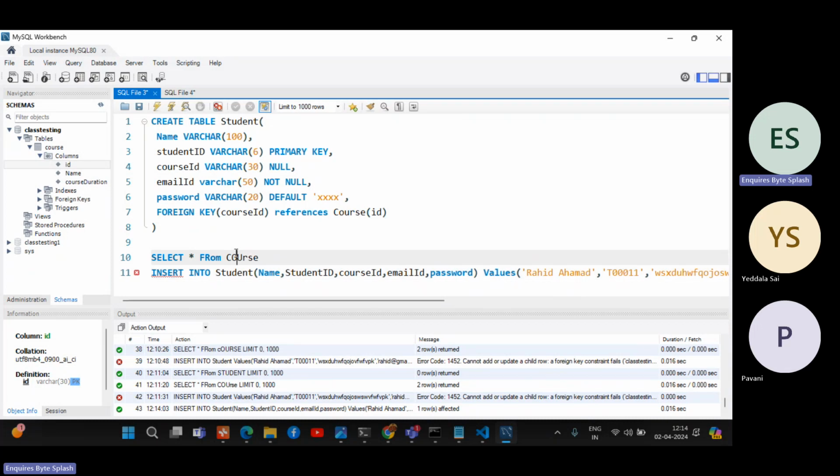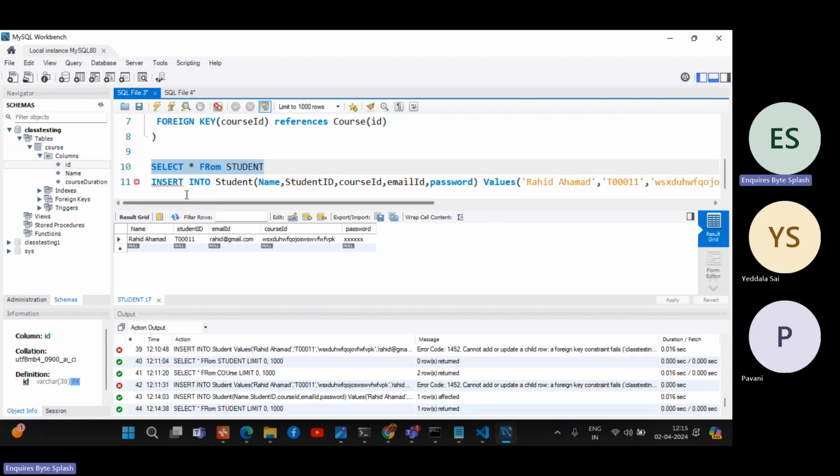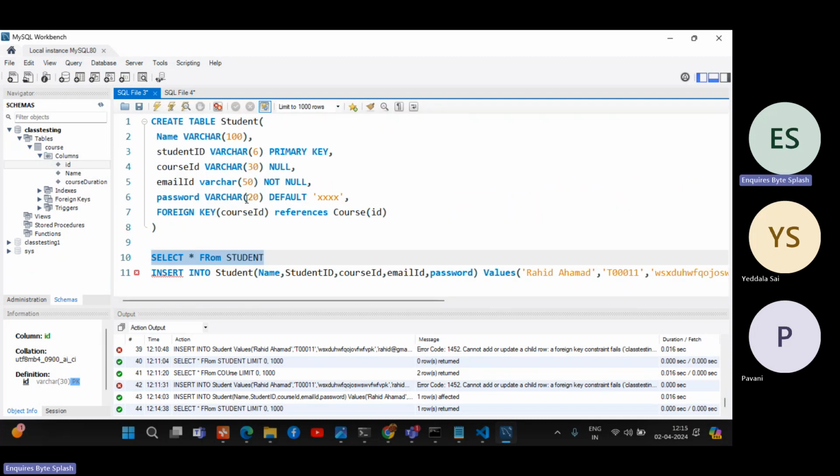Let's check the select star from student. Yes, it is added. Now once Rahid logs in, I need to get the data. Means I need to join these two tables based on course ID. So that is the part of joins. That is what we use in joins. So now once Rahid is logged in, I want to join two tables. Then only this is fine.